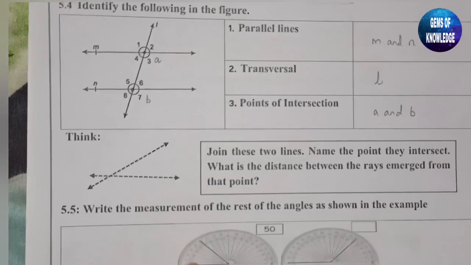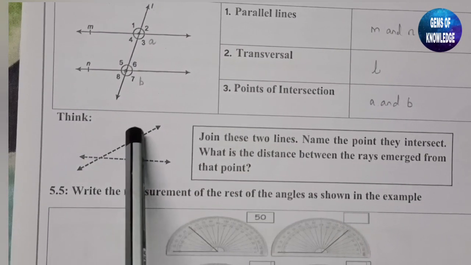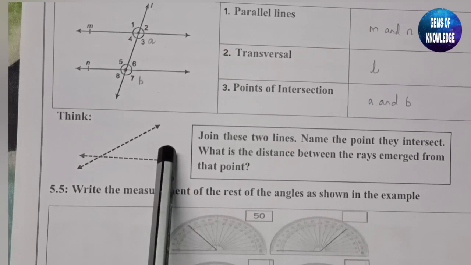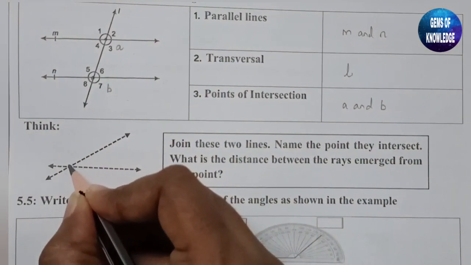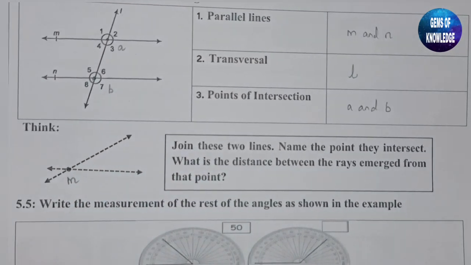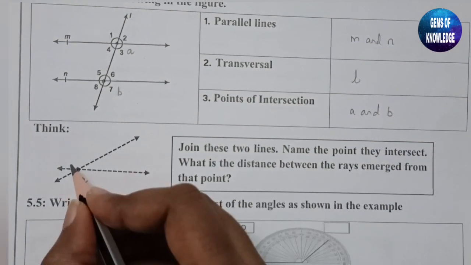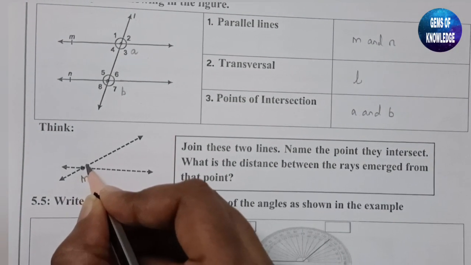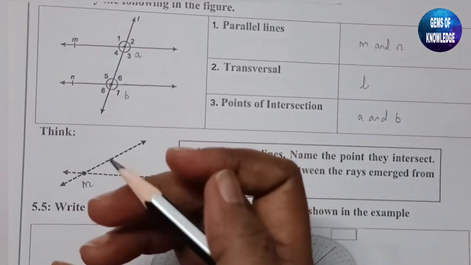Okay, next question is given, join these two lines. So you can join these two lines and name the point where they intersect. Okay, so we have to name this point where they are intersecting. Let me give this name as M. What is the distance between the rays emerged from the point? So you have to calculate the distance between this ray and this ray. Can you calculate the distance?